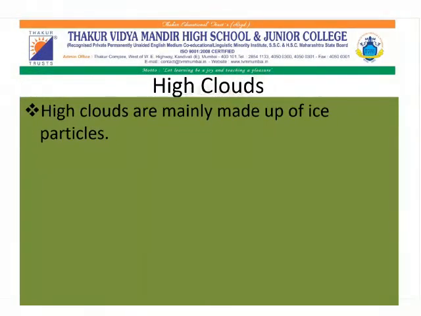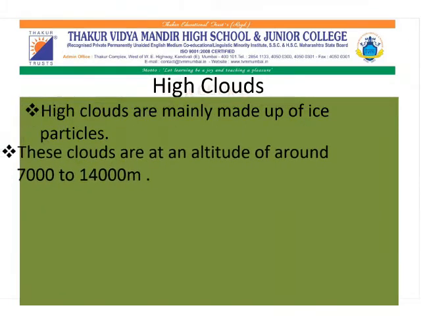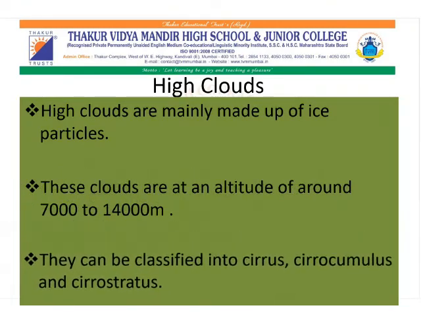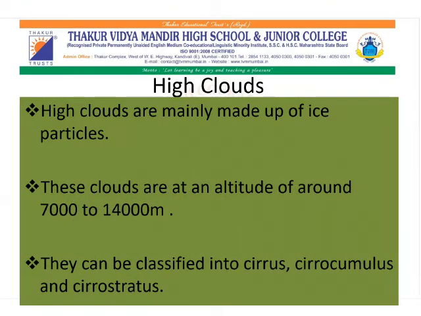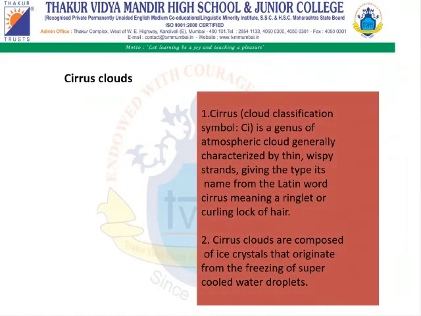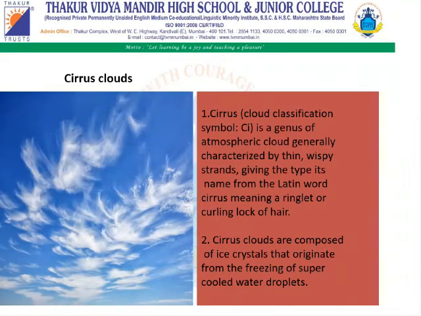What are high clouds? First thing, we find high clouds at an altitude of 7,000 to 14,000 meters of height. High clouds are mainly made up of ice particles, and they are classified into cirrus, cirrocumulus, and cirrostratus. Let us study the cirrus clouds. Cirrus cloud.